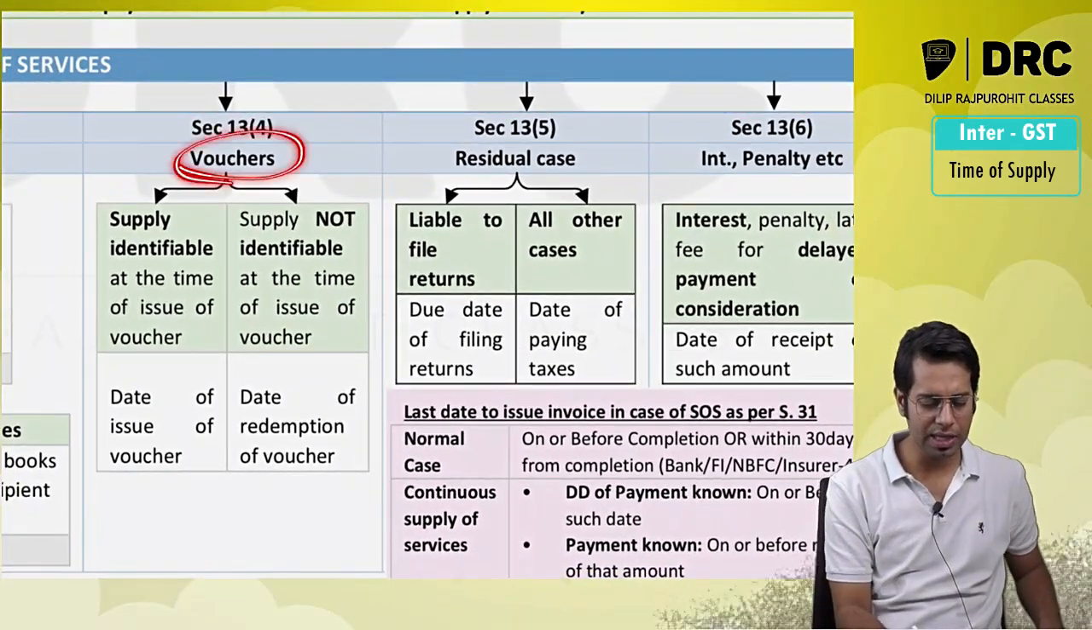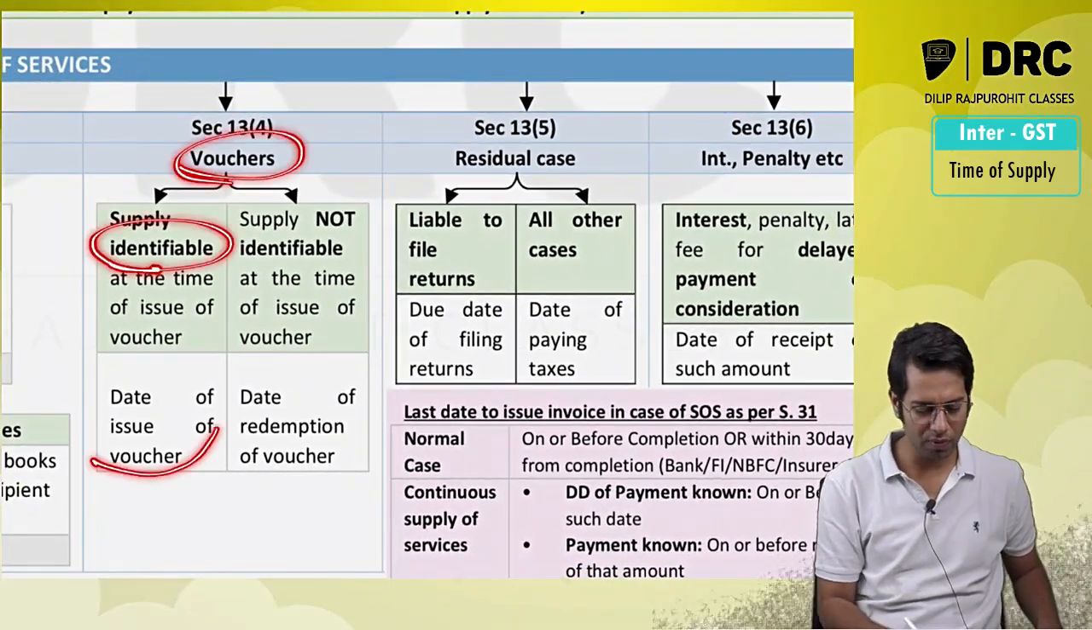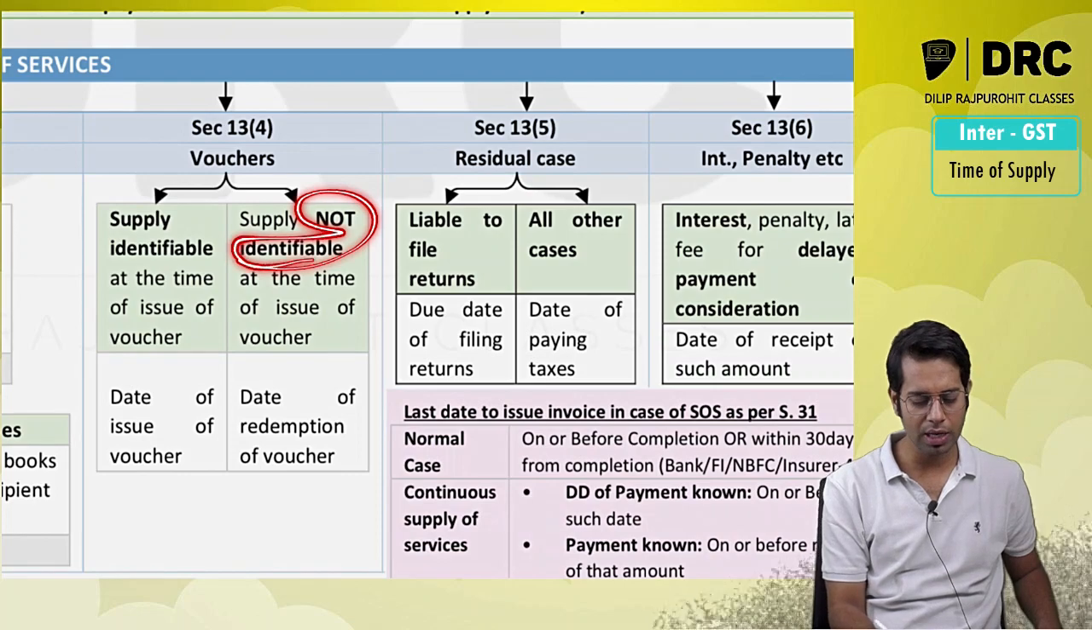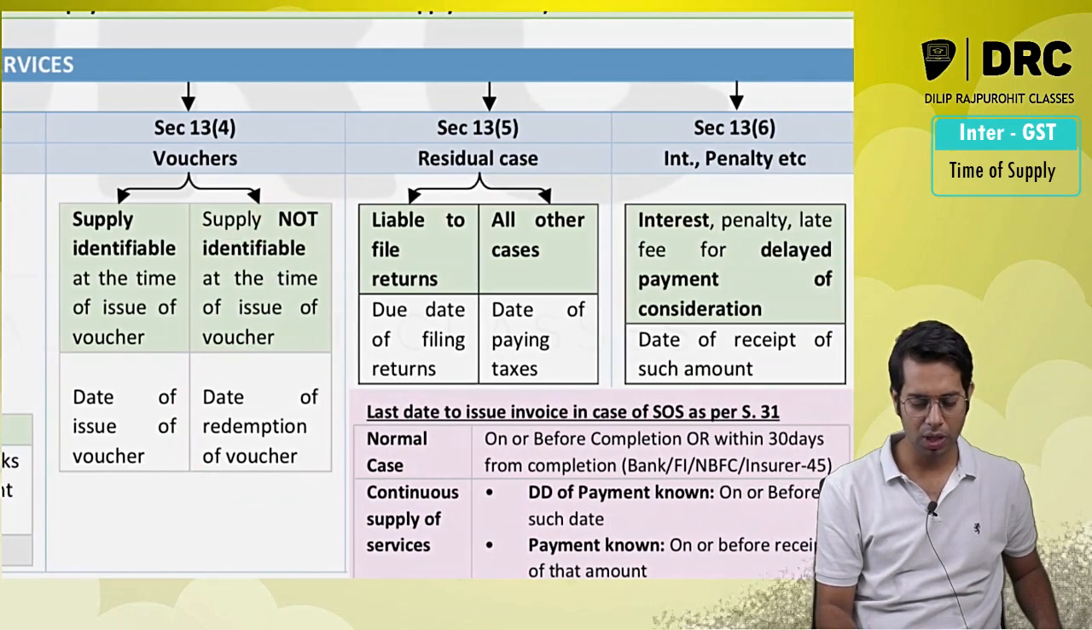So in case of vouchers, the time of supply will be, if it is a supply identifiable voucher, date of issue of voucher; supply not identifiable voucher, date of redemption of voucher.